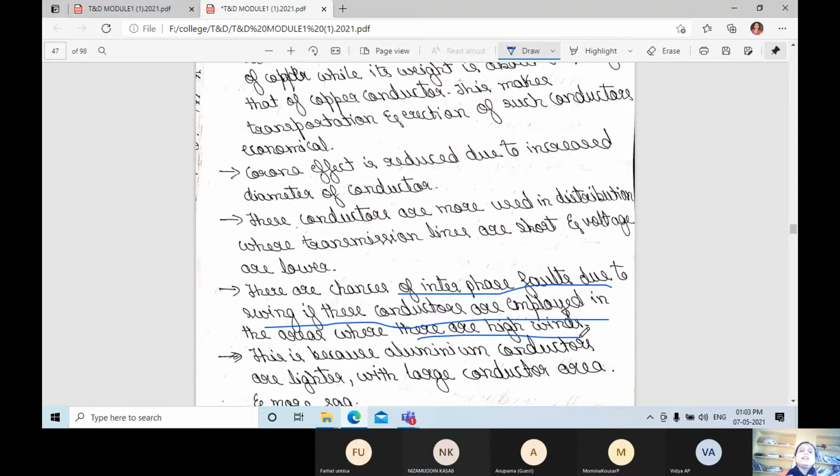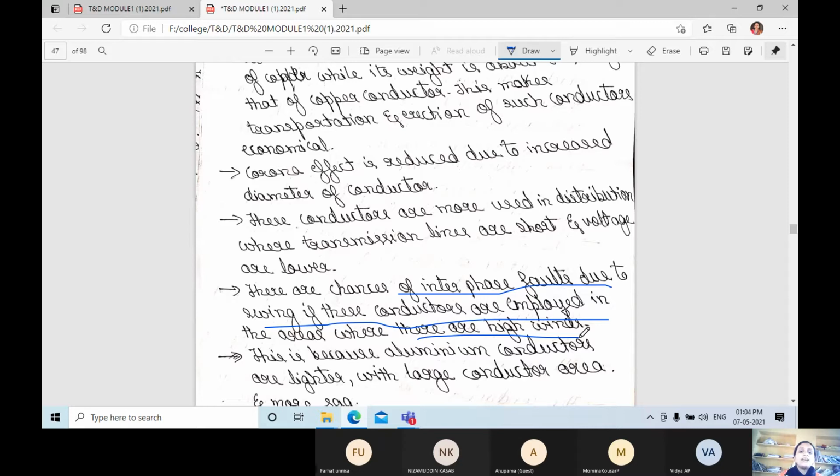If the wire or conductor is swinging and one phase touches another phase, it will cause a whole system problem.